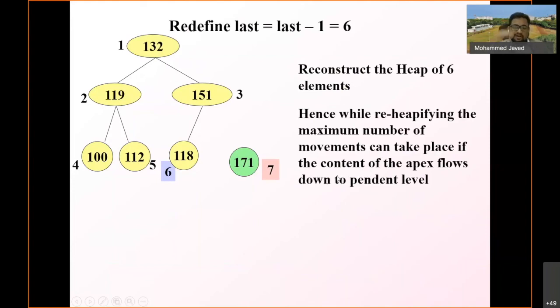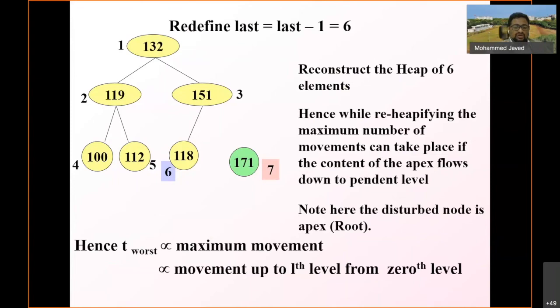So this is the maximum, right? If 132 goes to the bottom, then that is the worst case movement. So note here the disturbed node is the apex root, and hence T worst is proportional to the maximum movement, the movement up to the Lth level from the 0th level. The worst case movement would be that. Therefore T worst case is proportional to L, so the movement would take place log n times. So what is the worst case movement? The worst case movement would be log n here.